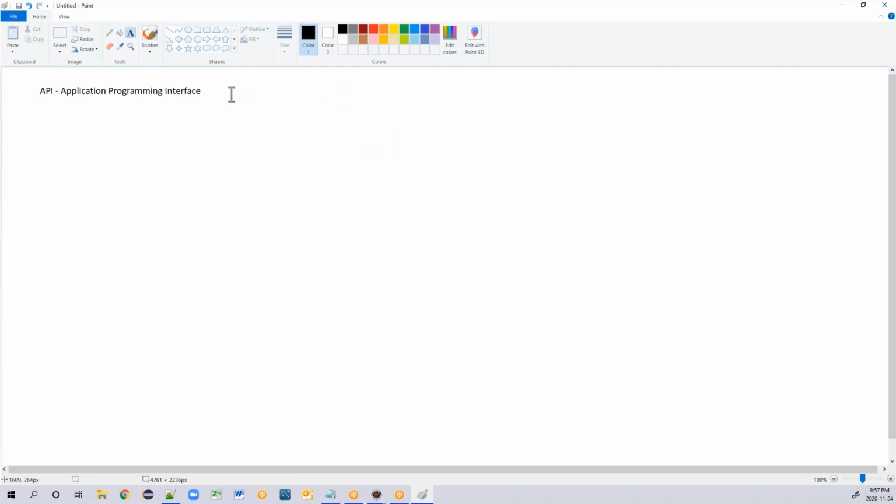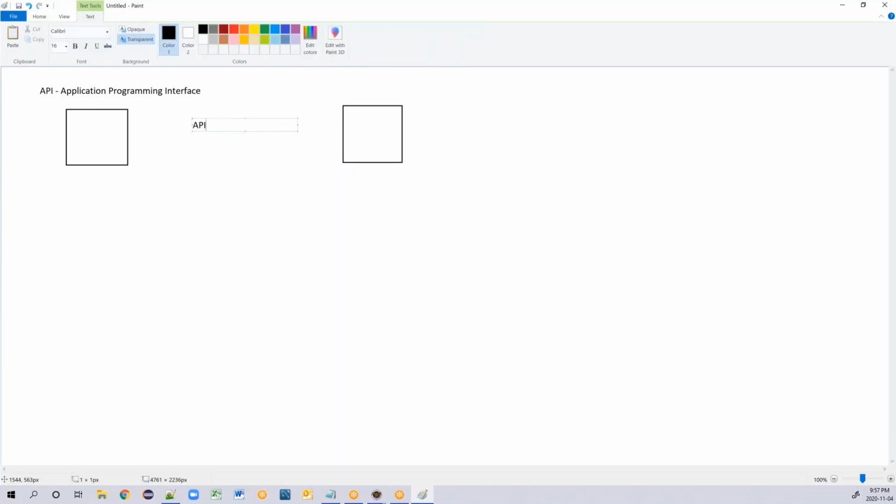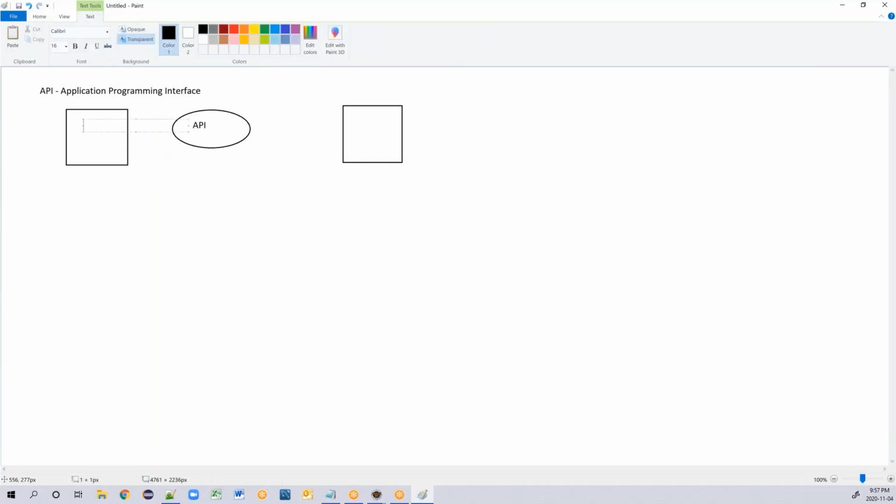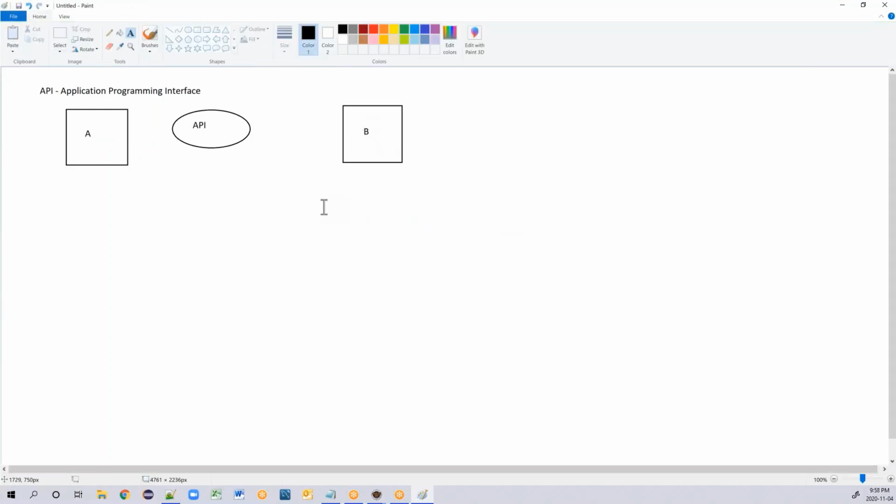Now, what are those two different entities? You can call them entity A and entity B, and your API is sitting somewhere in between.